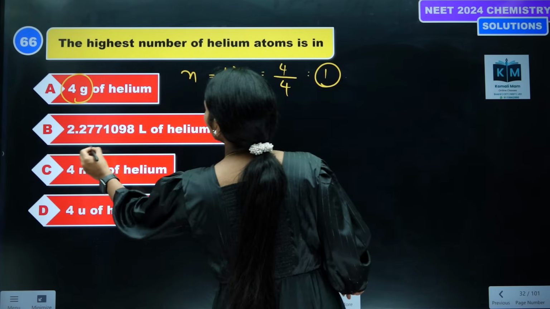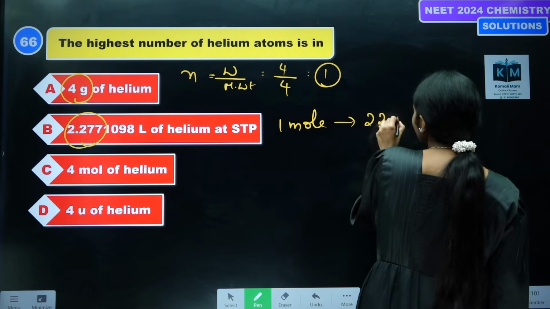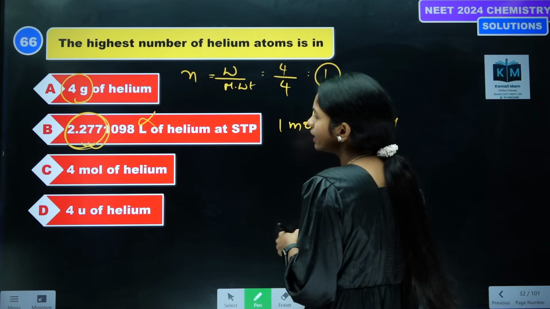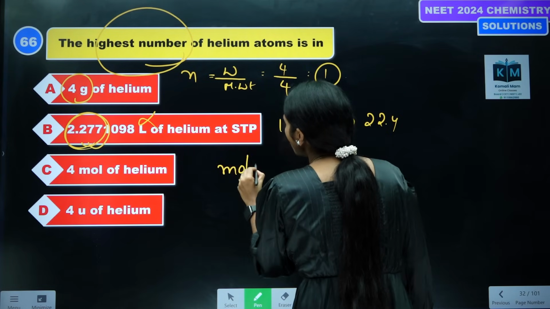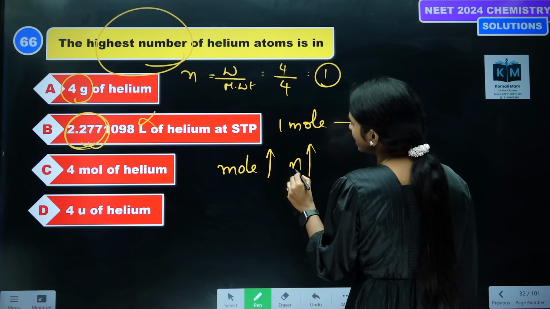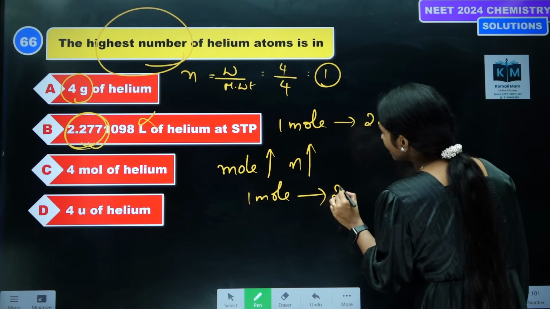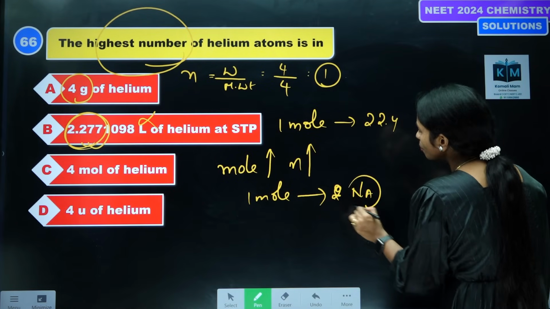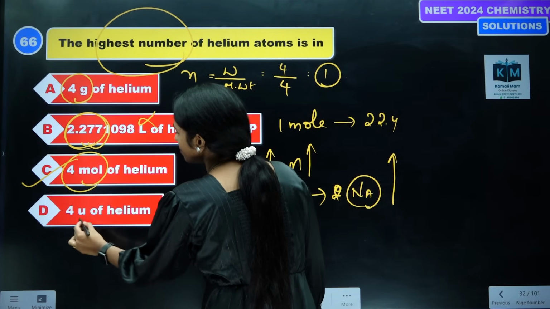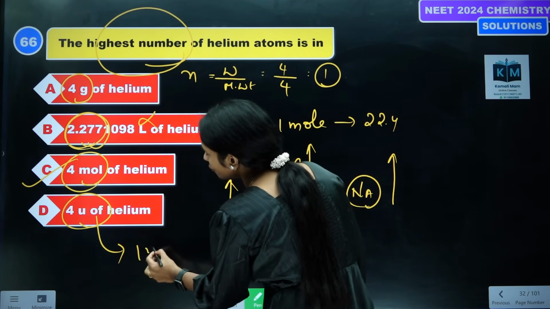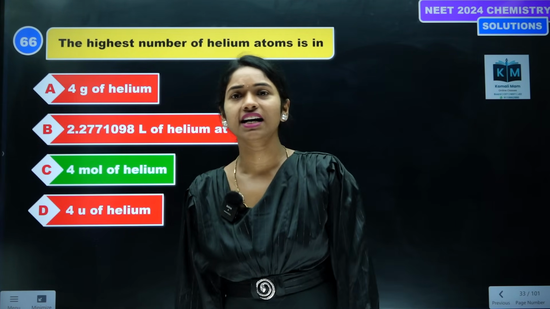Next one, 22.4 liters. 1 mole means 22.4 liters, so this is less than 1 mole. So this is not correct. They are asking the highest number of atoms, which means as moles increase, the number of atoms increases. Why? Because 1 mole of a substance contains Avogadro number of atoms. So more moles, more atoms. Then here 4 moles are there. Correct answer, because here 4 g of helium is nothing but 1 mole. So for the 66th question, the third option is the correct answer.